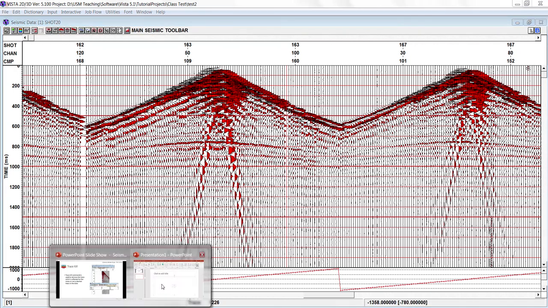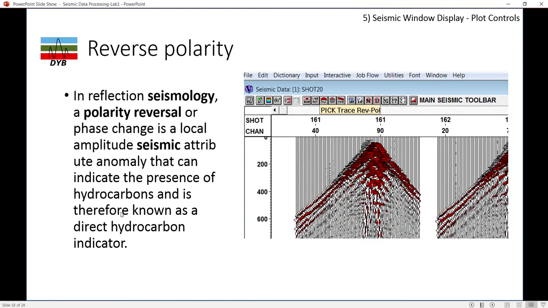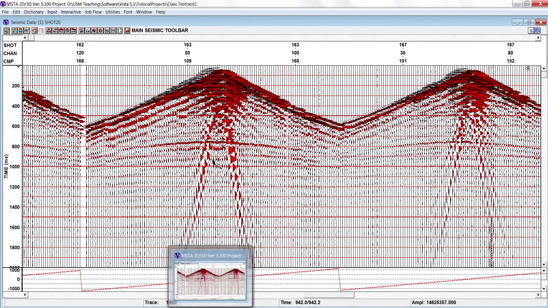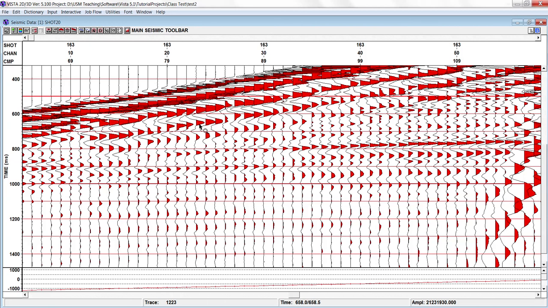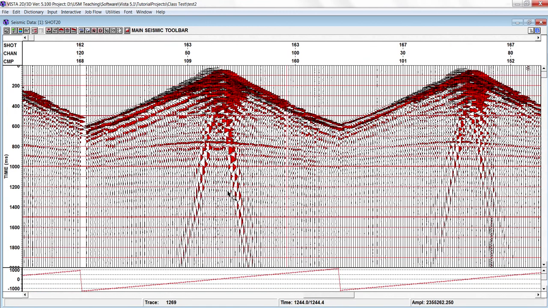So the second thing is the reverse polarity. Normally in seismic reflection, we have the reverse polarity for DHI. But in processing, we are dealing with the reverse polarity. Normally, it is very bad when we have, like I show you one example. If we have this reverse polarity, let's say this is a positive and here is a negative polarity. So in that case, once we extract the data, it will become zero. So we will have no amplitude. So that's why we use reverse polarity to kill the reverse polarity.